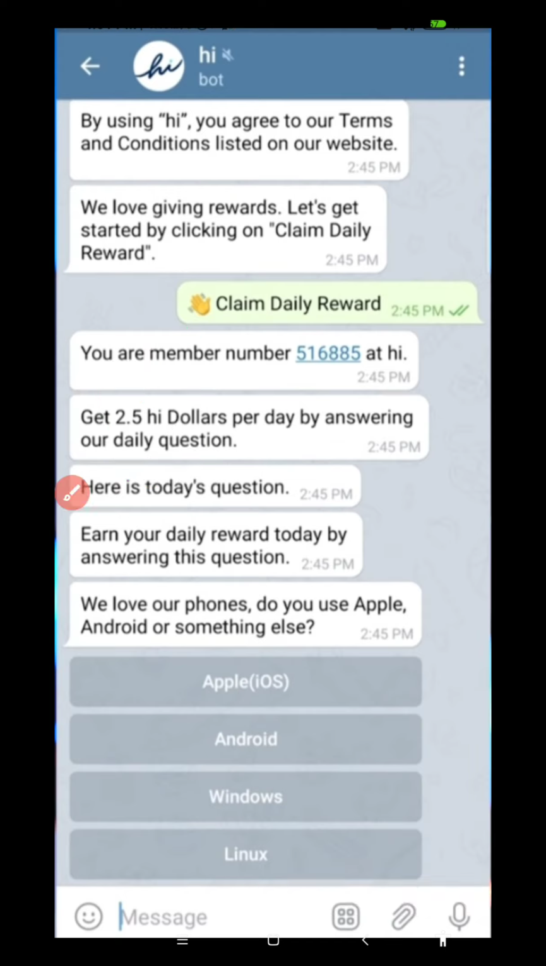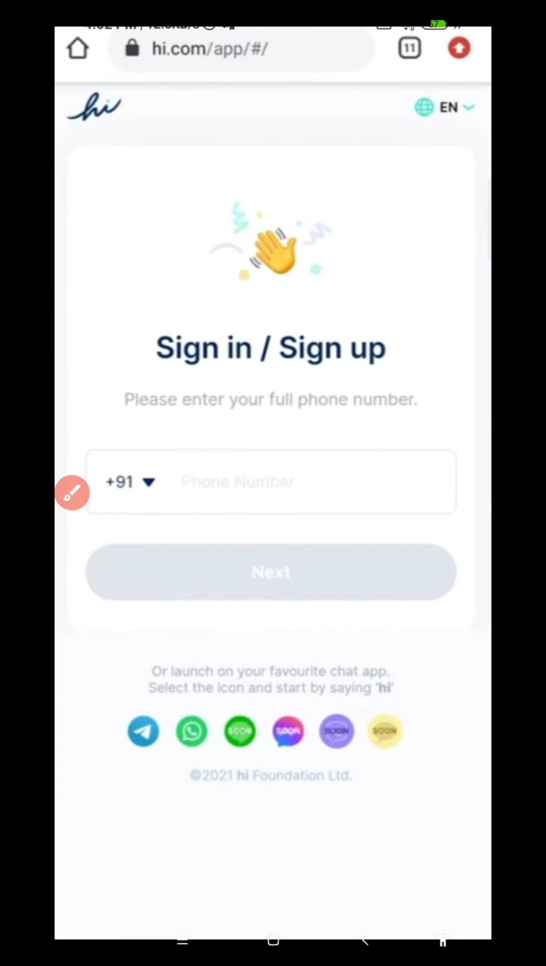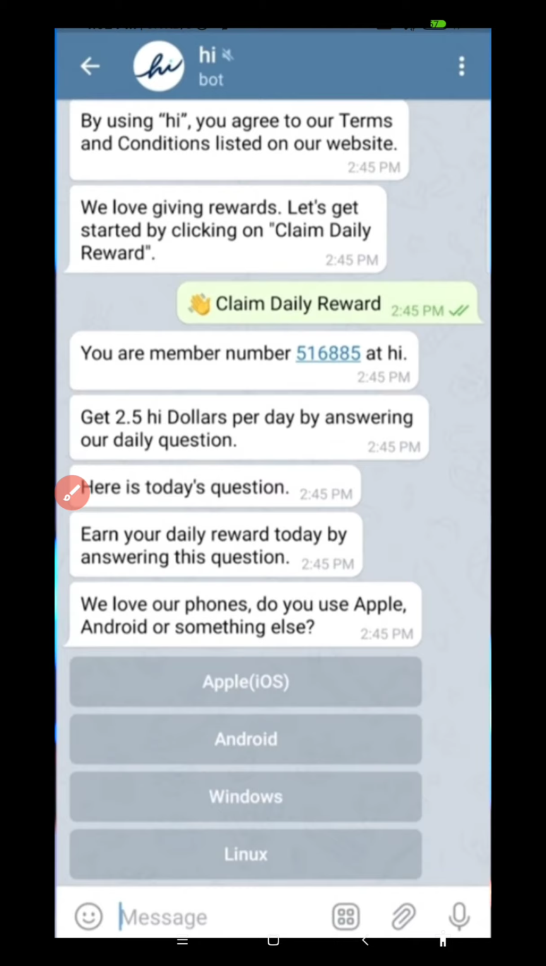Now you will get an interface like this. After that you get 2.5 Hi dollars. Now it will ask some general questions, so answer anything, no problem. I'm using Android, so I'm clicking on Android. After that your process will be done, guys.